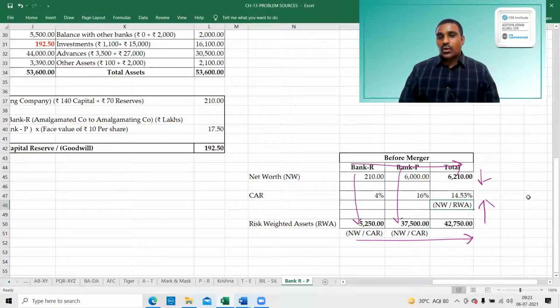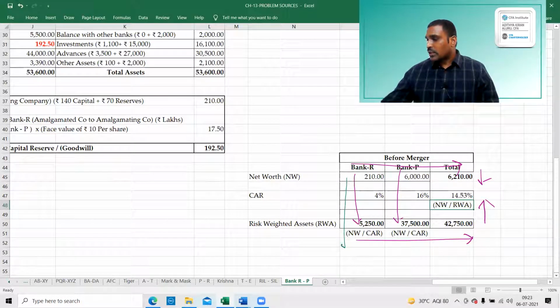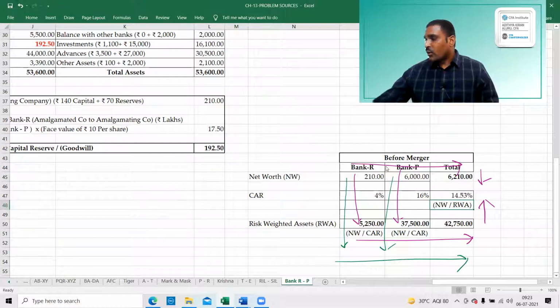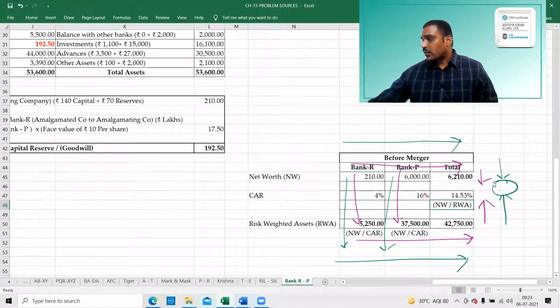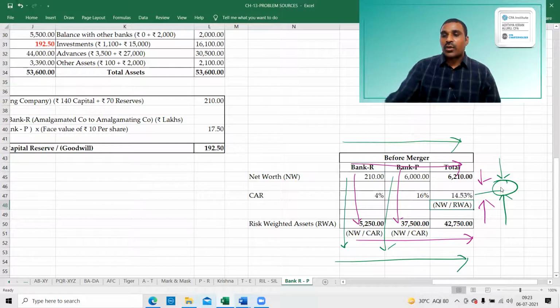First 210 to 5,250, next 37,500. So first I have to proceed like this. Thereafter I have to proceed in this way, and again top to bottom, in between we will catch up. This is called 14.53.